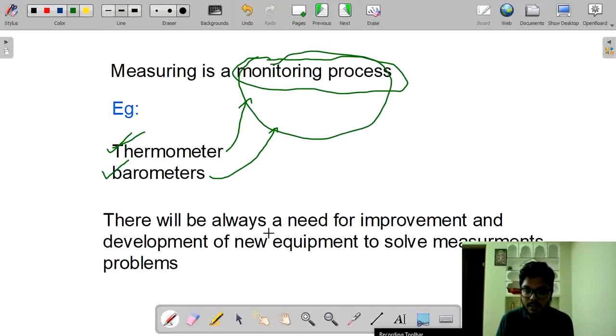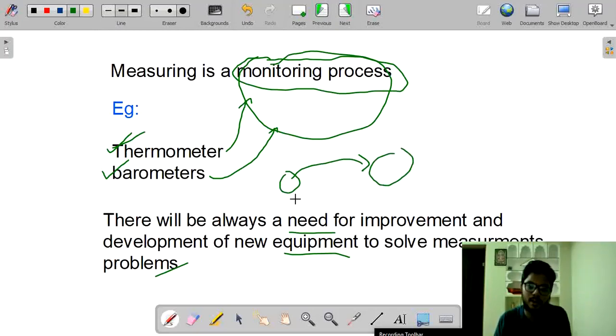Now, there will always be a need for improvement and development of new equipment to solve measurement problems. Ten years ago we had analog thermometers, but now we have digital thermometers. So there is a change from analog to digital. Why are we changing from analog to digital? In analog we get human errors, but in digital there is no chance of getting human errors. To reduce errors, we are trying to implement new equipment.